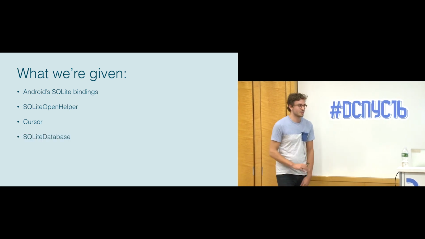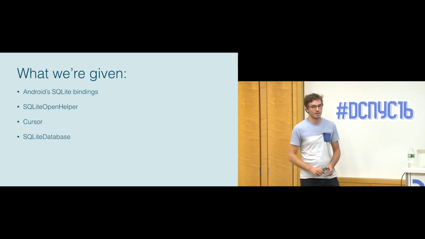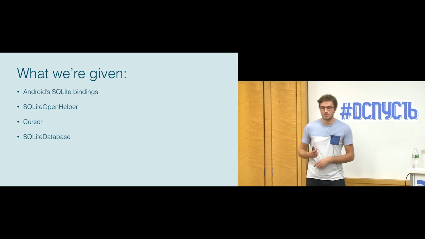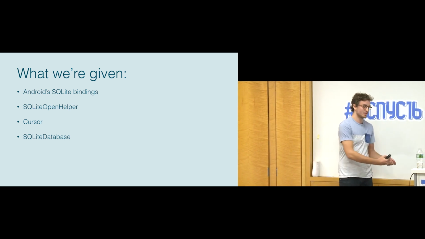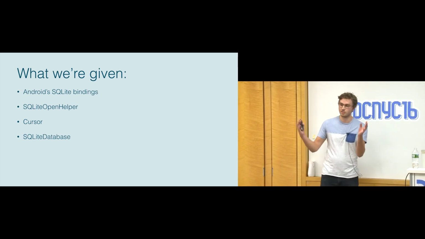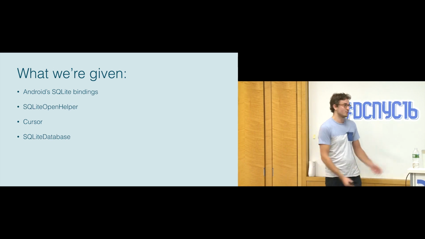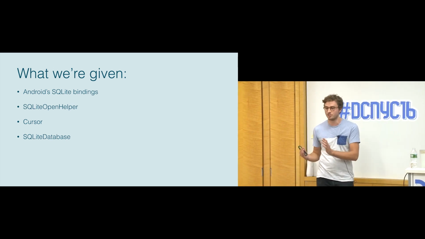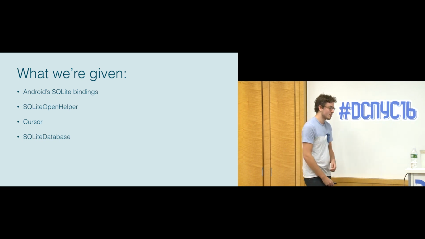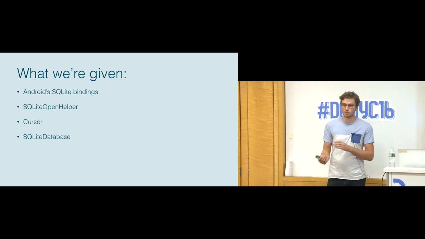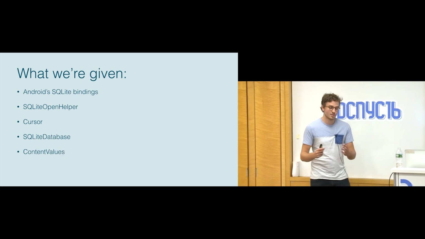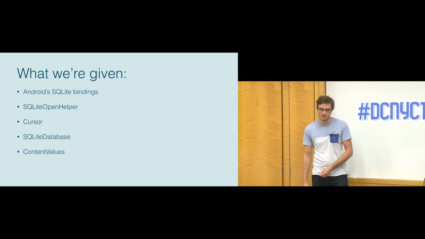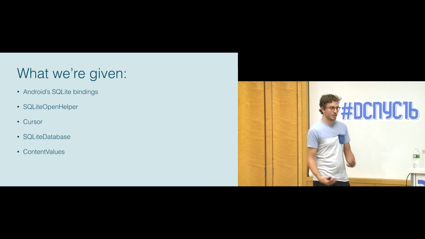SQLiteDatabase is where things start to get a little bit rocky. The API tends to be a little inconsistent. If you look at things like query versus rawQuery, they perform the same thing, but query is essentially just doing string building where it's appending all of the parameters that you're giving to query into what you could just pass to rawQuery. And if anything, rawQuery is less verbose, because when you're reading code, you don't necessarily know what each of those parameters means, so query might be harder to use. But there's also things like ContentValues, which are doing a similar thing. They're providing a means to create the insert and update statements. All it's doing is using a string builder behind the scenes. And again, it's not really providing you type safety.